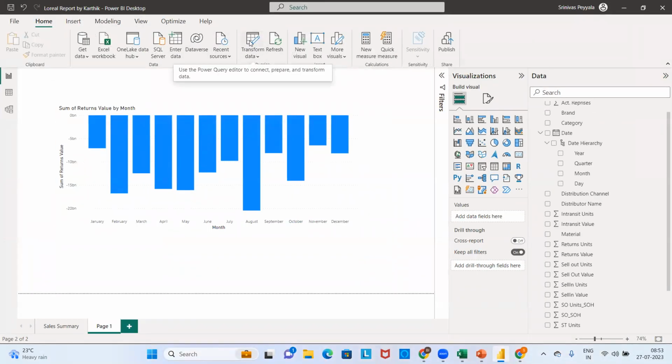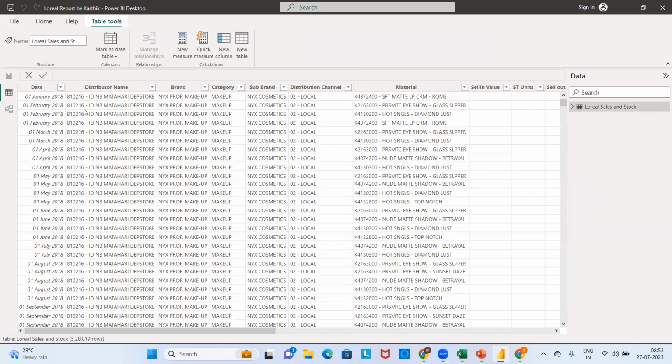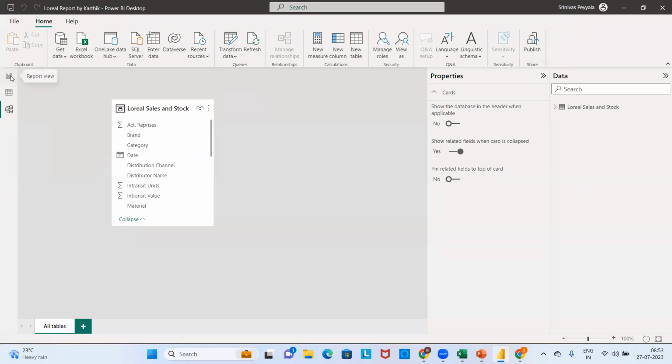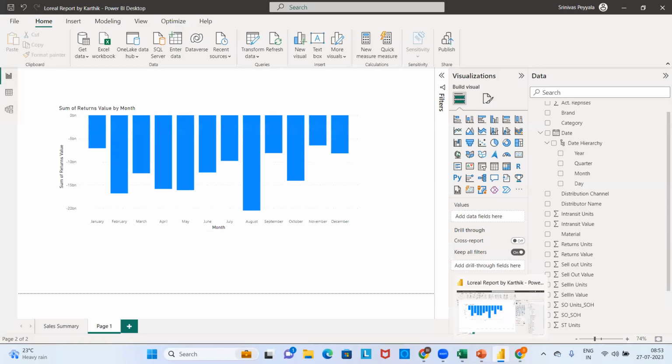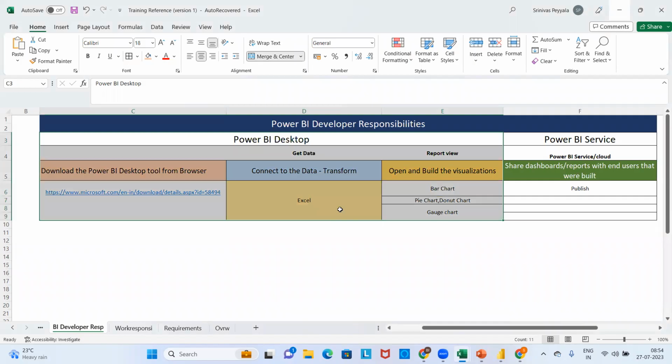That means in the same desktop tool, I have some other features. I have a data window to learn. This is where you can see the different tables in columnar manner. I have a modeling view where I can create the relationship between the tables and all. So the Power BI desktop environment is not a single practice to learn. We will be taking at least 18 to 20 classes to cover all the features of the Power BI desktop.